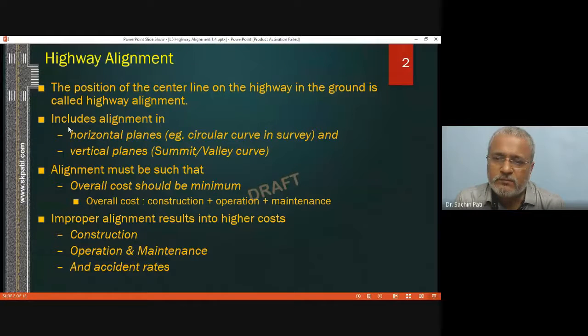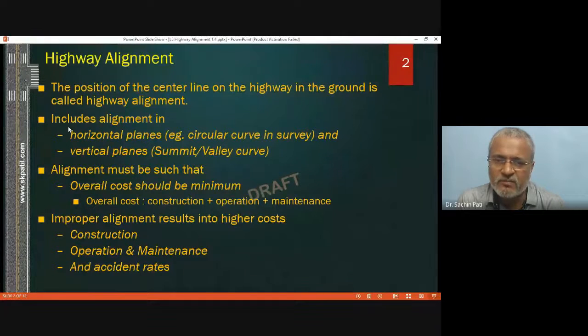Now, as a principle, the alignment must be such that the overall cost of the project should be minimum. Last time you might remember we took one case. There are two locations. Suppose Khed and Dabir, and we marked three different options for reaching Khed.